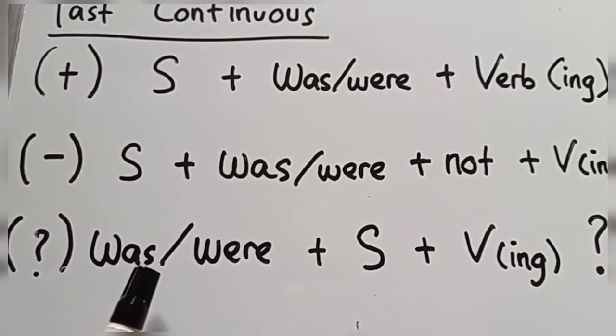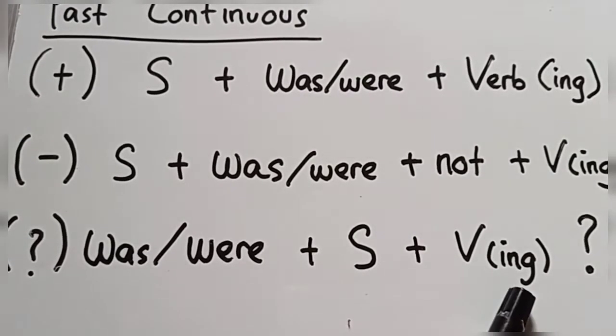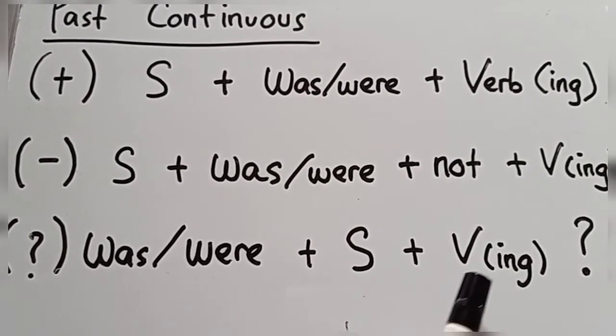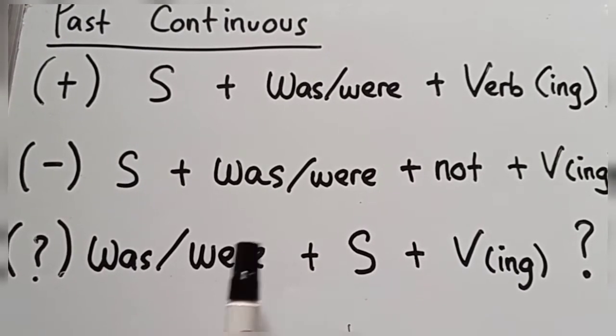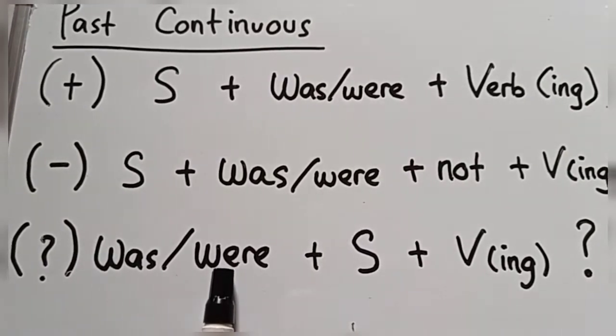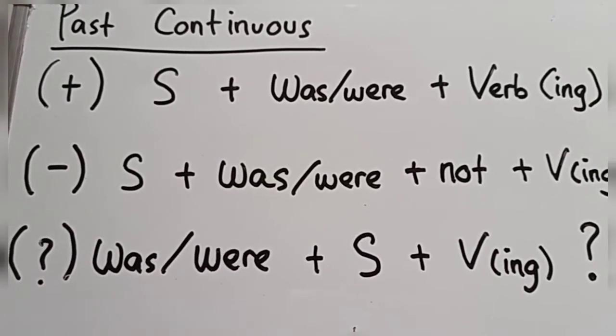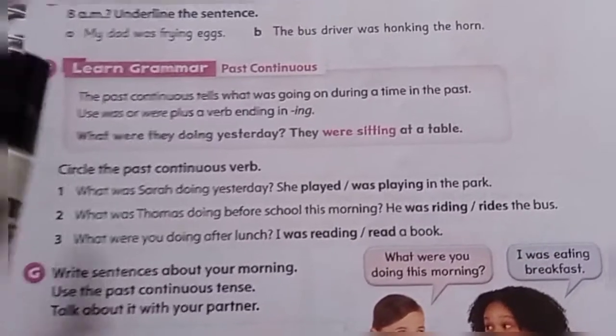How to make it into a question? Was she sitting in the grass? If you want to make a question, you have to put was or were at the front of the sentence.